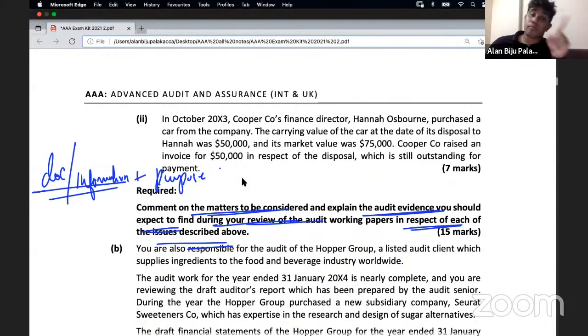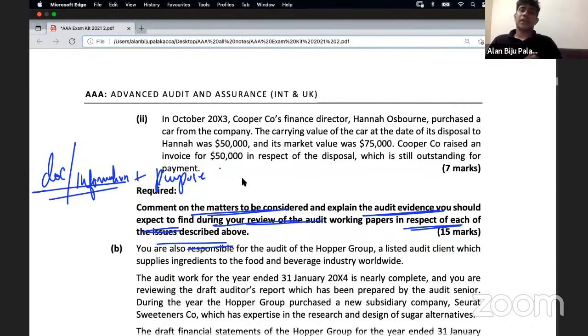Basically, we used to mention that we obtain written representation from the management to confirm something. Here we are not going to obtain something, because it's already been obtained by some other auditor. What we can find in the audit evidence is a written representation about something, for some purpose. So again, give something that is included in the question. So this is how you'll be giving the audit evidence. So the answering pattern is very simple.